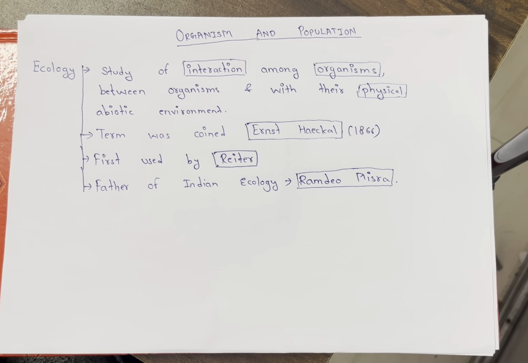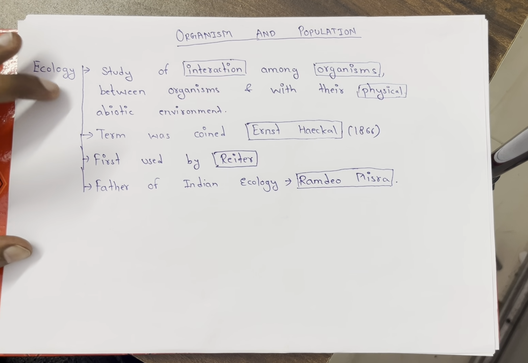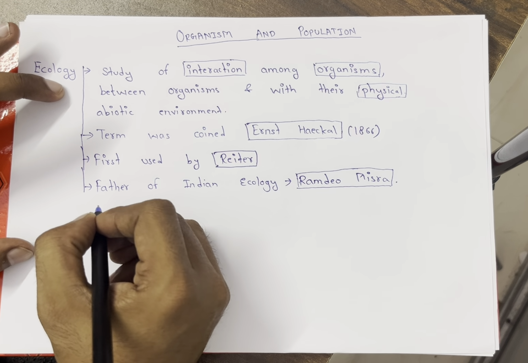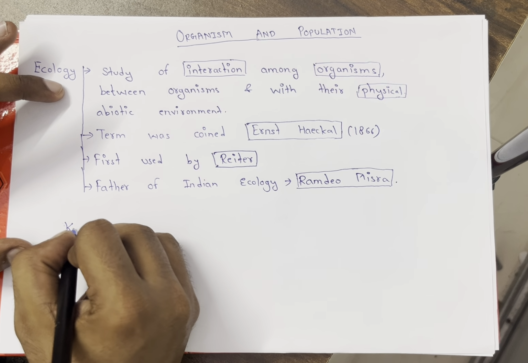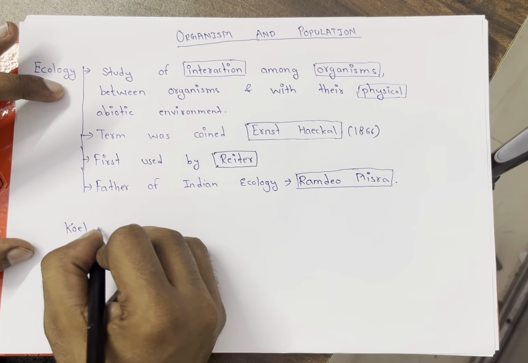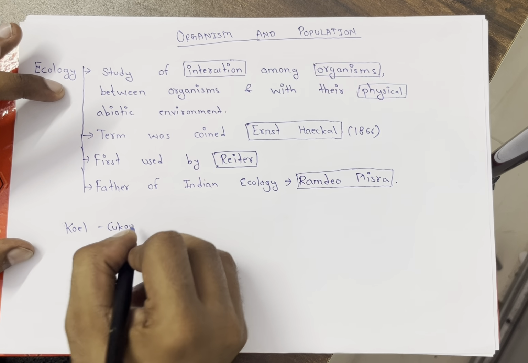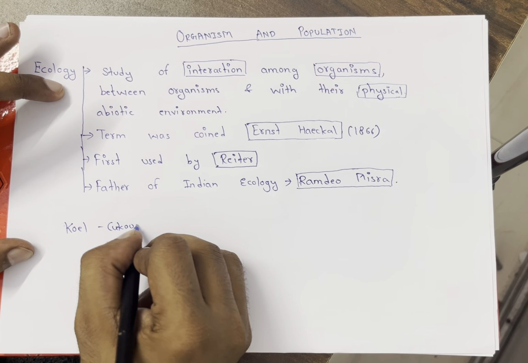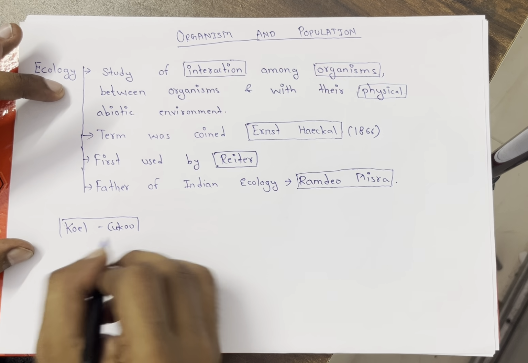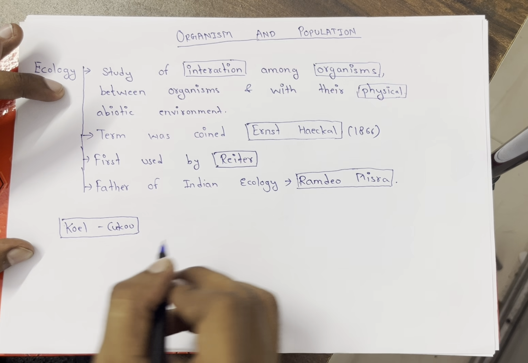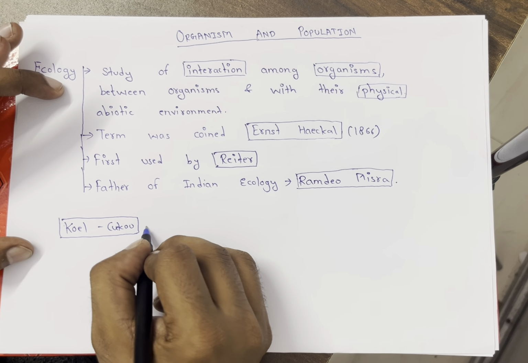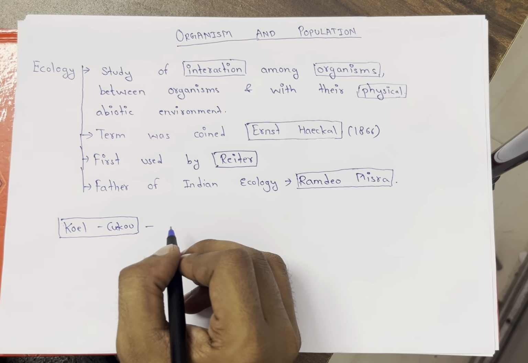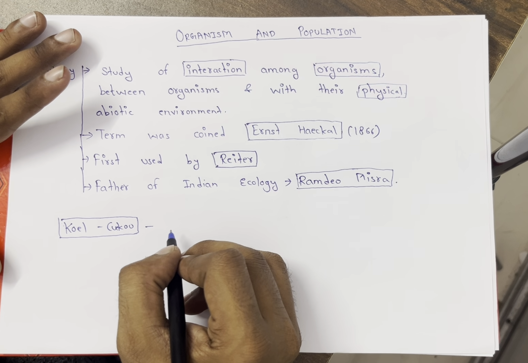Now again I want to give you one example of what ecology is. Suppose a koel is singing. You know koel? Koel is a cuckoo bird. So the cuckoo bird is singing. You have to give me the answer: which branch of science is that? My question is, the koel bird is singing, so how is the sound produced? If I ask this question, then which branch of science is that?